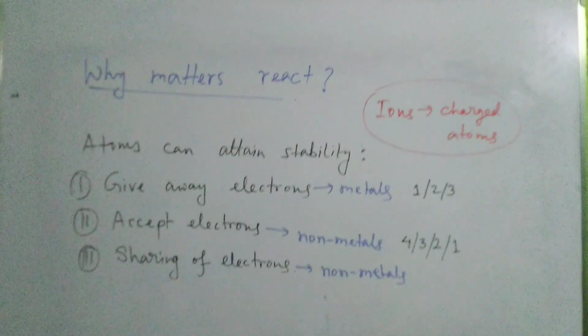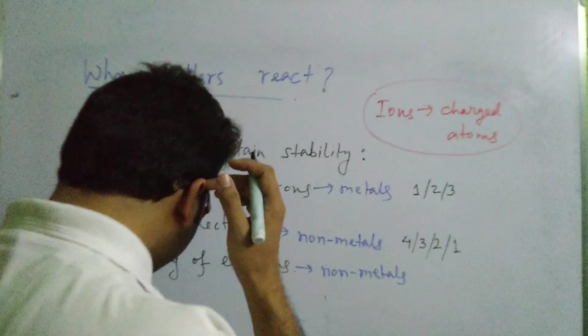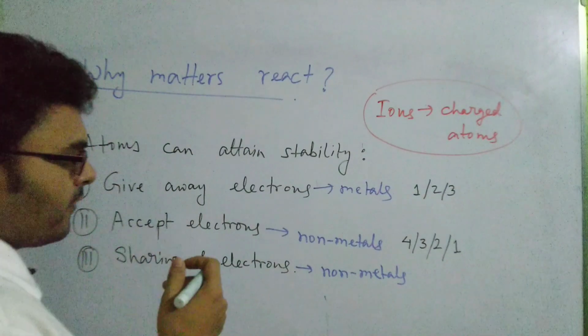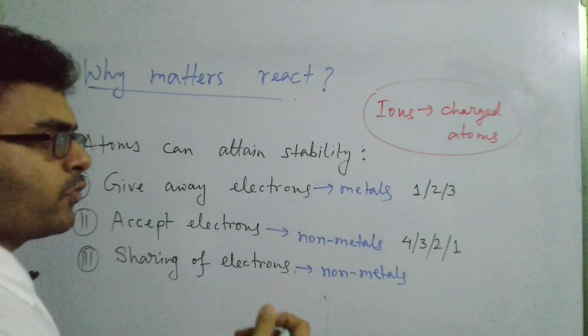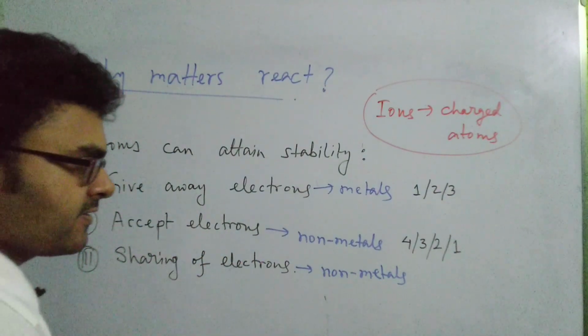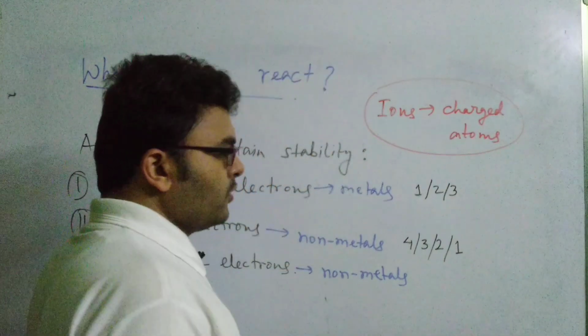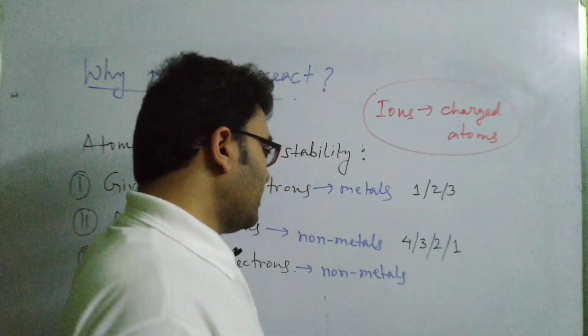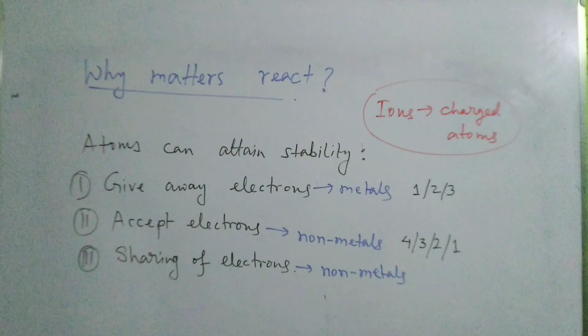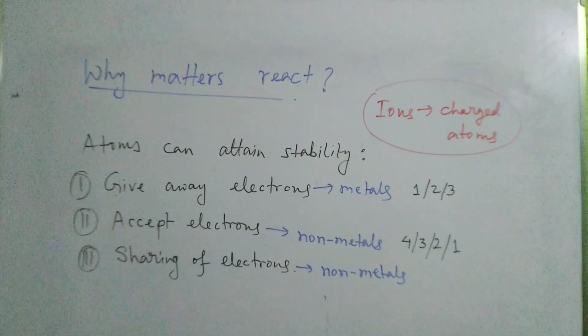Sharing is generally done by sharing either 2 electrons, 4 electrons or 6 electrons. We will not be discussing that today, so I am not saying much about it. So this is how atoms attain stability.